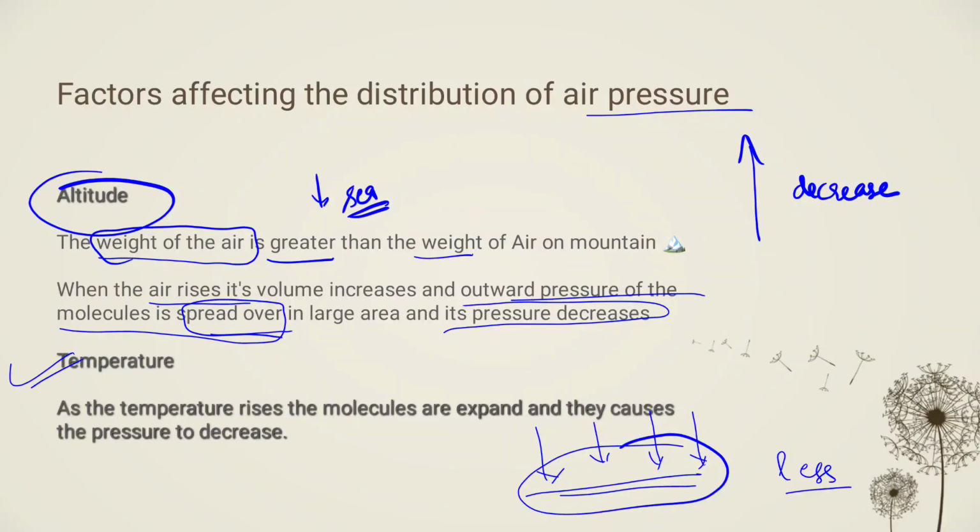So when we are talking about the equator, then there is direct sunlight or insolation on the equator. Due to this, the temperature is increased and the molecules expand, and when the molecules expand, then the pressure is decreased, right?